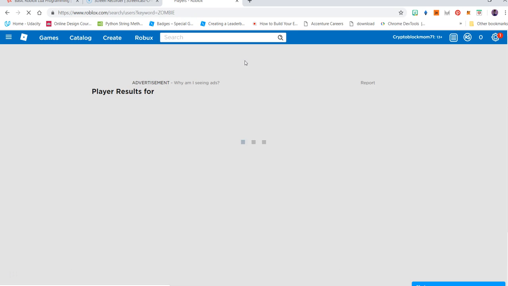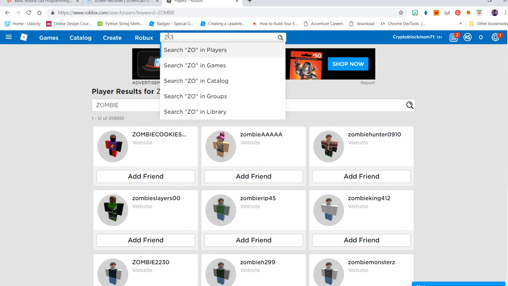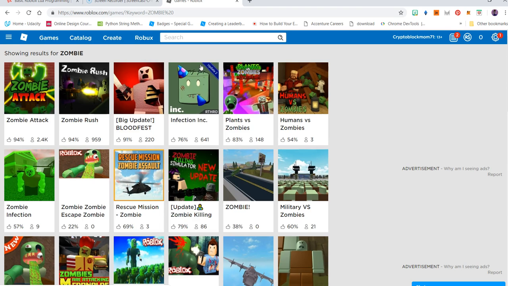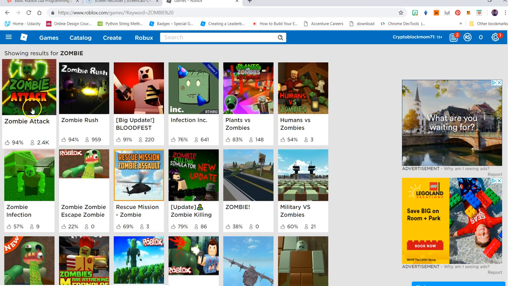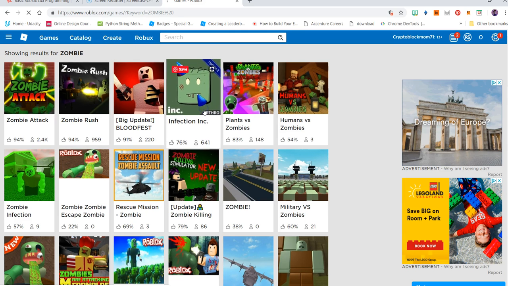Let me show you. These are all people whose username begins with zombie something. So when you search, if you want zombie games, make sure you do it in games. When I click on zombie in games, it will probably give me the most popular ones. One of the most popular games has been Infection. So let's click on Infection.